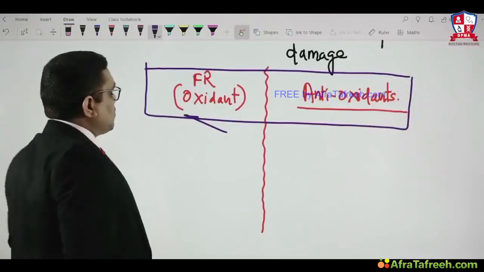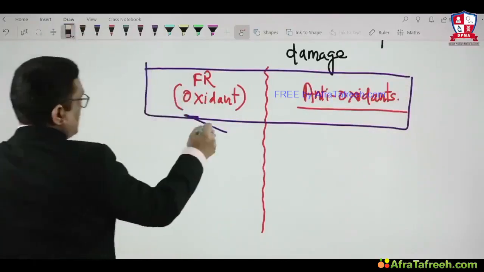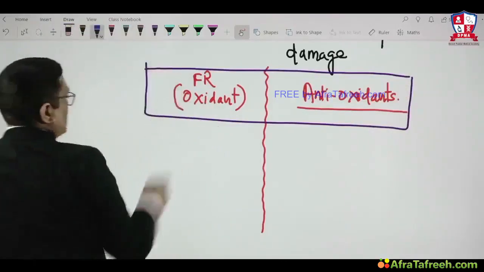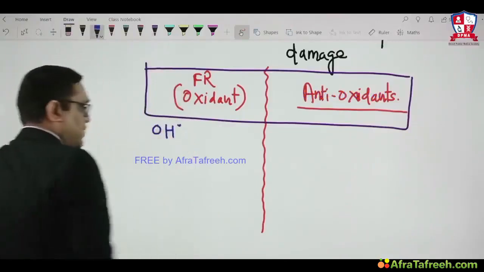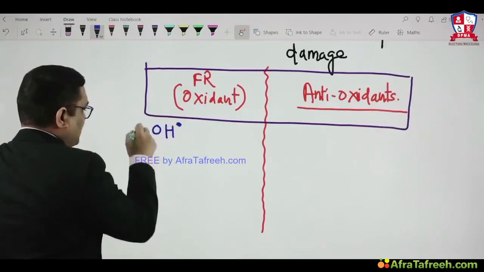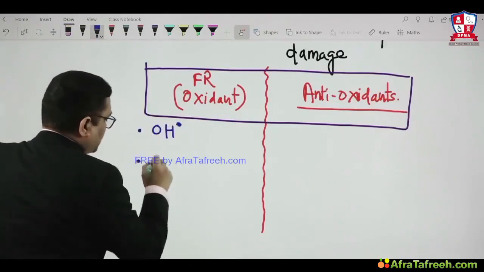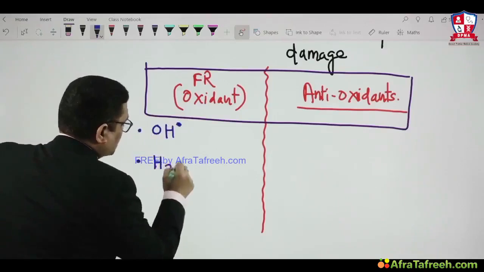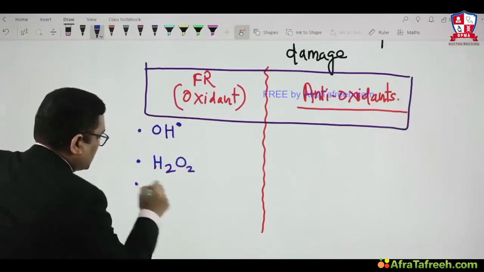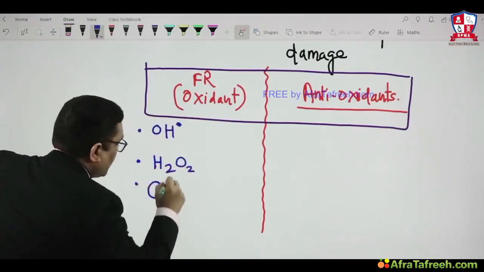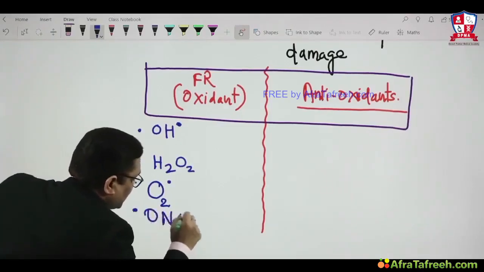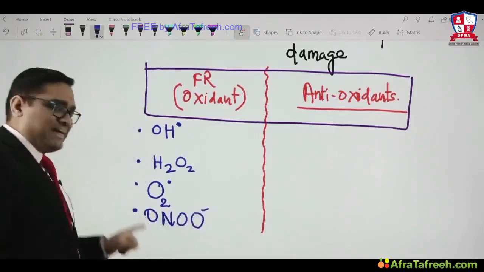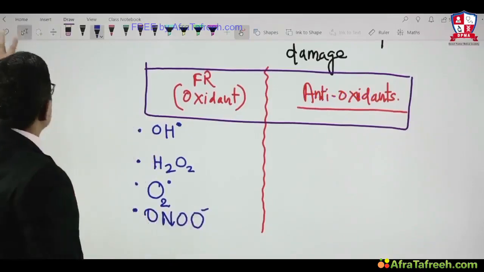So what are the free radicals we know? Number one, in our human body, the hydroxyl free radical. Second is the hydrogen peroxide free radical. Then there is the superoxide free radical. Then there is the peroxynitrite free radical.